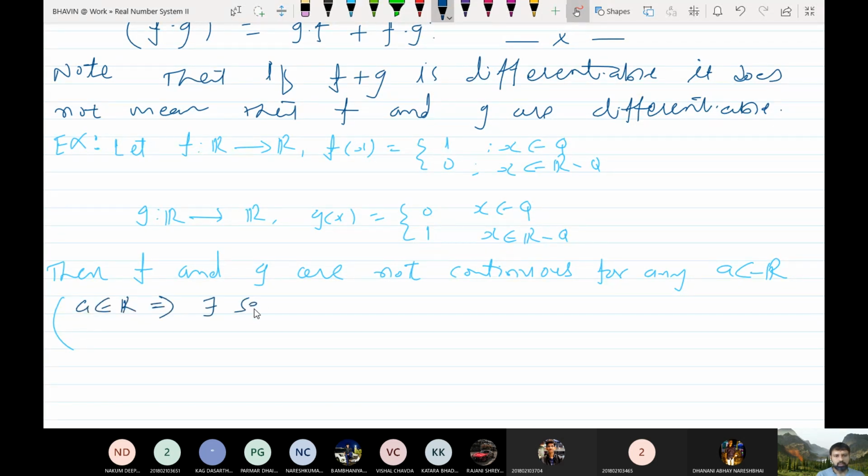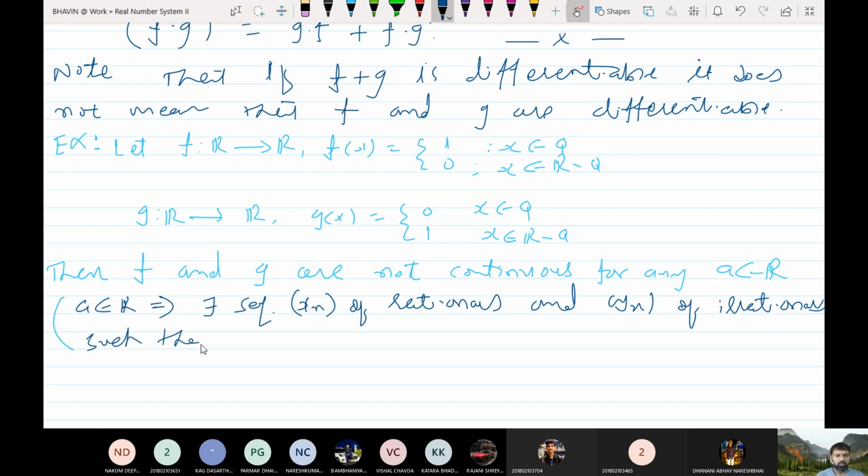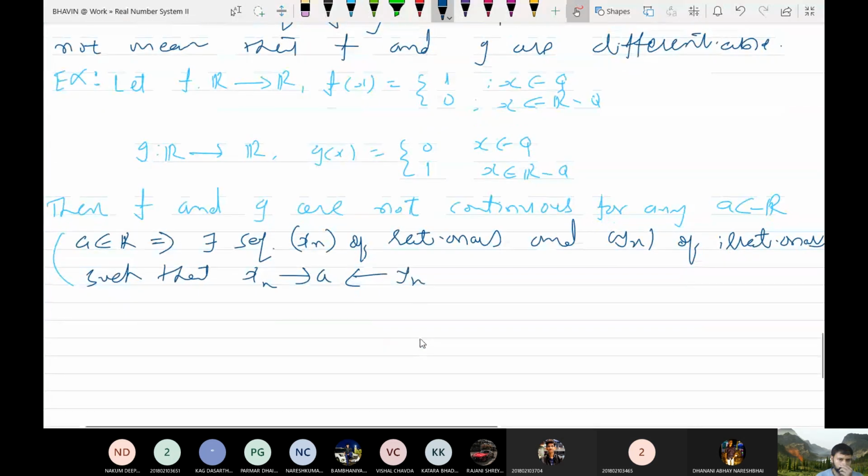This implies there exists a sequence xn of rationals and yn of irrationals such that xn tends to A and yn tends to A. Do you remember this? Due to the rational density theorem, you can always find a sequence of rationals and irrationals which converges to point A.